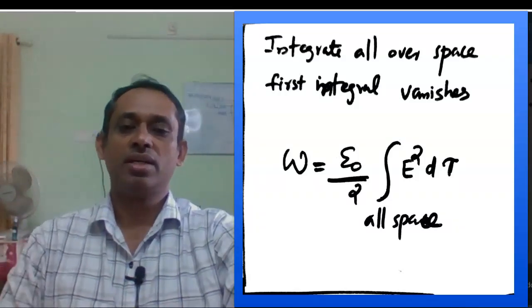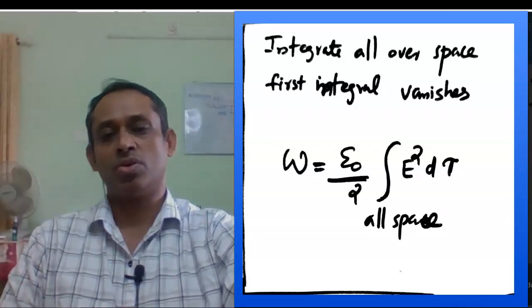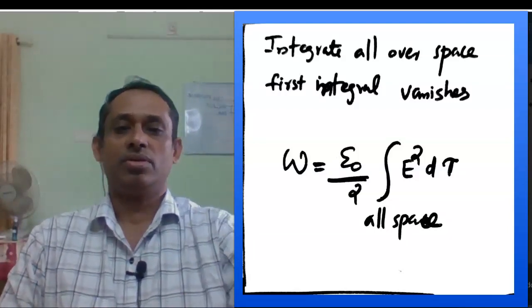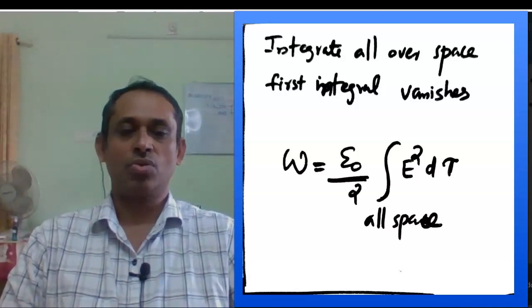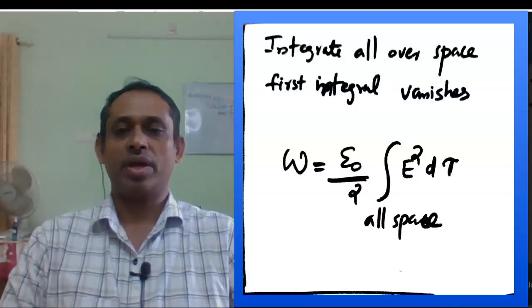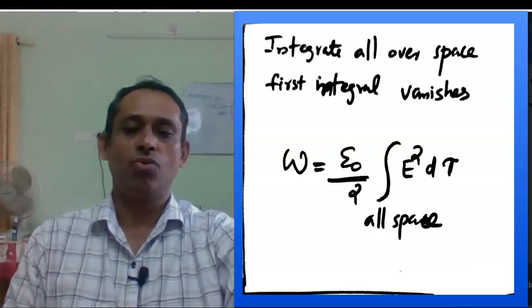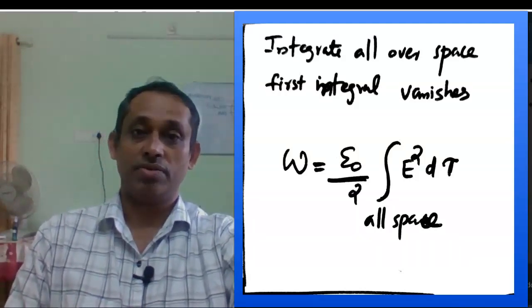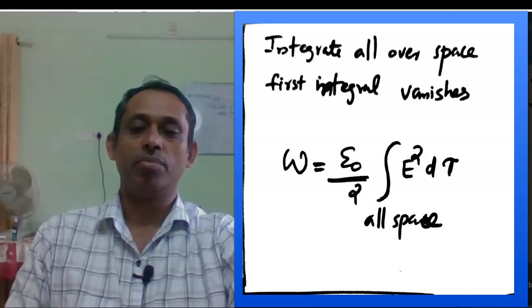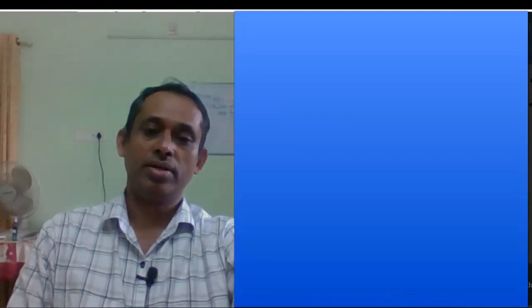So the work done is now given by epsilon 0 by 2 integral E square d tau. Okay, W equal to epsilon 0 by 2 integral over all space E square d tau, for assembling a volume charge distribution.